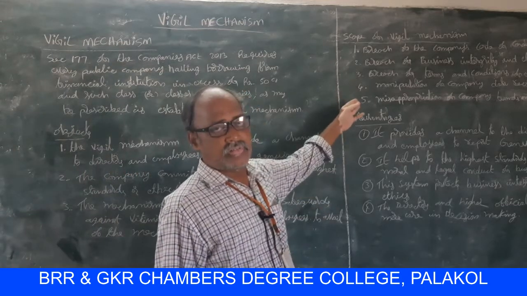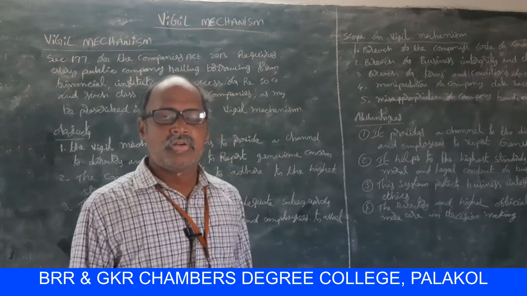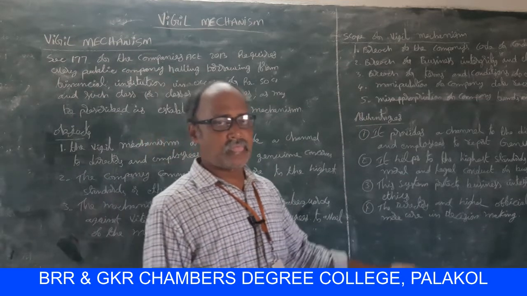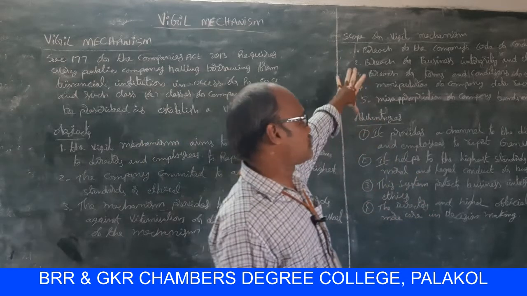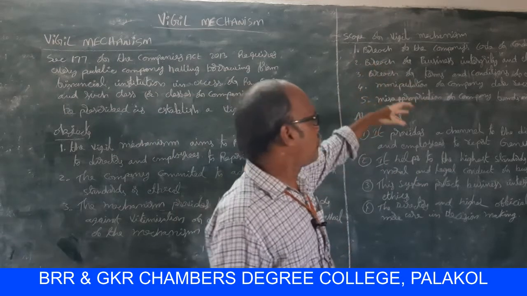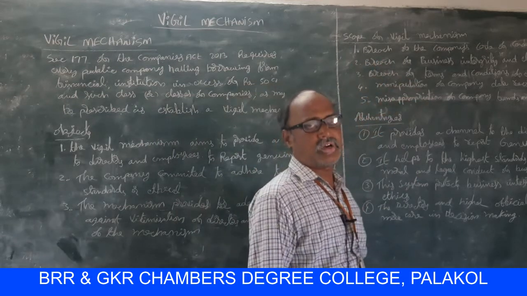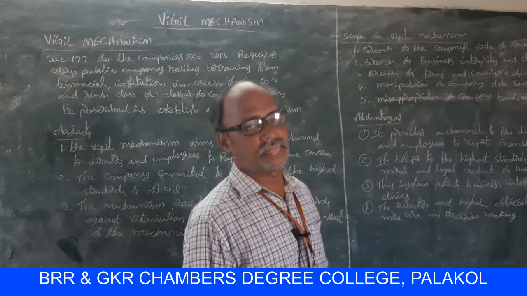Next, the scope of vigil mechanism. The vigil mechanism helps avoid the following things whenever it is implemented in our organization. What are they?